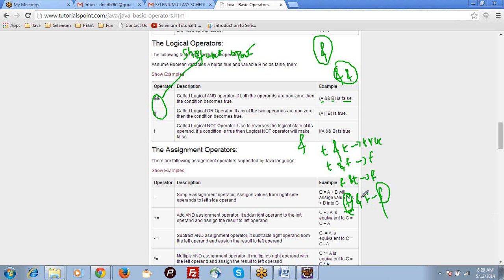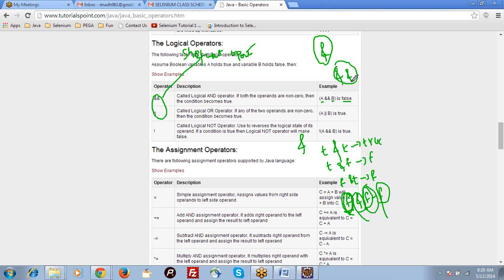So unnecessarily you are evaluating this condition. In the case of the single AND operator, they overlooked this logic. Irrespective of the first condition result, they are evaluating the second condition if you use AND operator.